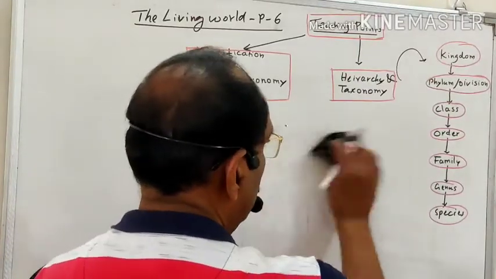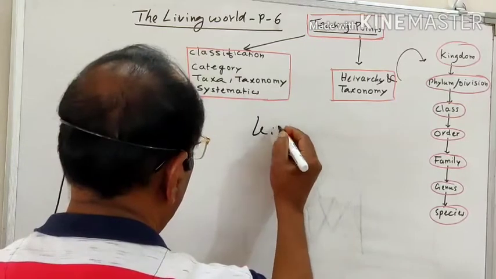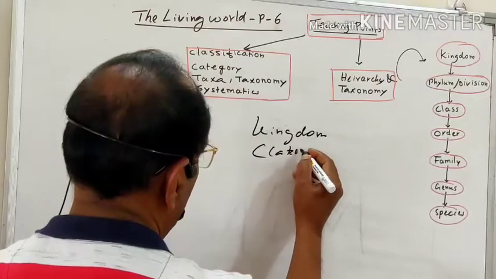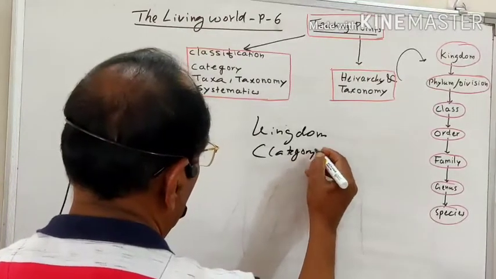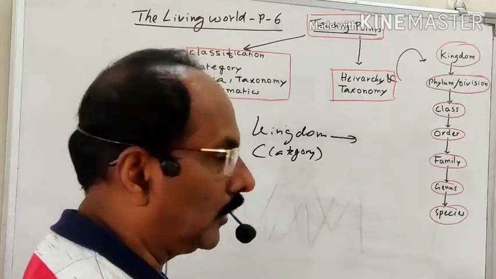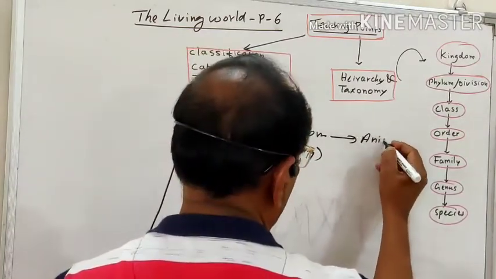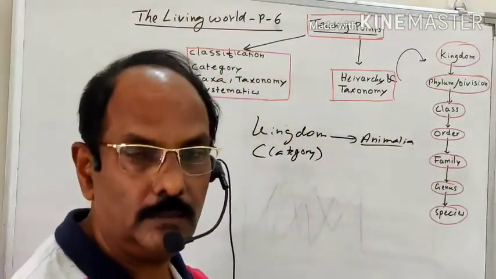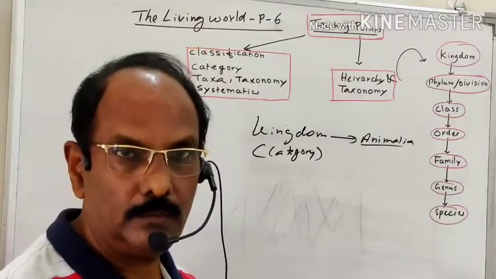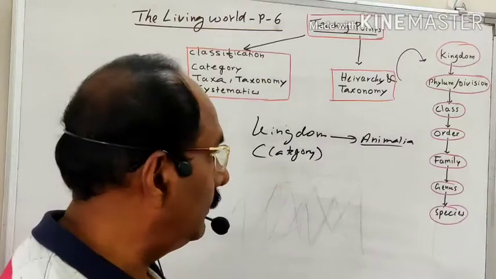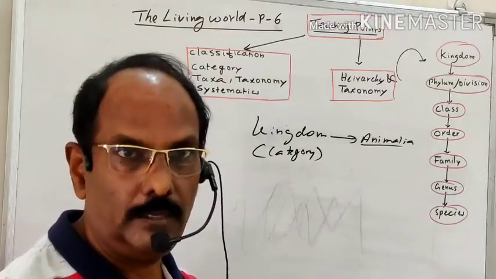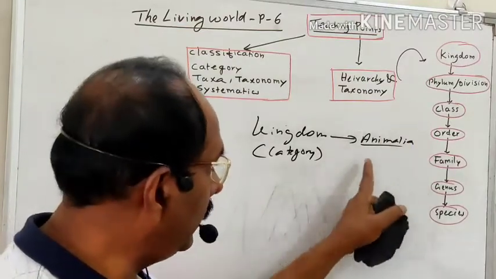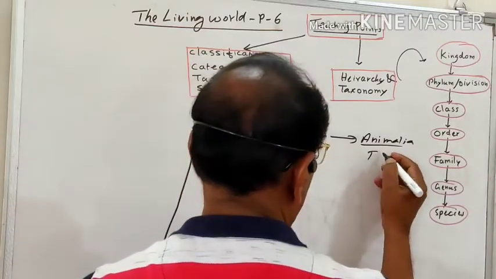For example, take kingdom. Kingdom is a category. And this kingdom includes a group of organisms, for example animals. It is called Animalia. Kingdom is Animalia. Nearly 1.7 million organisms have been discovered. Out of these, nearly 0.5 million are plants and 1 million are animals. So this kingdom includes 1 million animals. All these 1 million animals are known as the taxon. It is called a taxon.